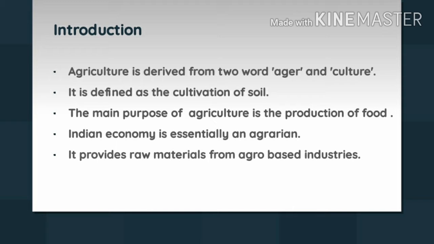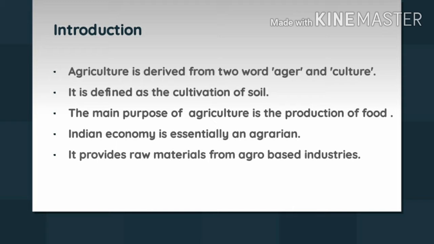Talking about the Indian economy, the Indian economy is basically agrarian, or it is an agricultural economy. The economy depends on agricultural activities, and roundabout 60% of the employment that is generated in India is directly related to agricultural activities. And agriculture also provides roundabout 17% of the total gross domestic product. Okay, it is provided by the agricultural activities.